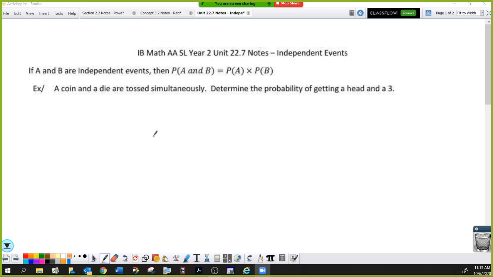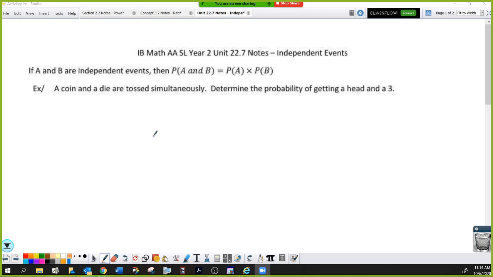I like roulette, even though I know it's a bad game to play. Every single spin is completely a brand new spin. Doesn't matter what's happened in the past. It doesn't matter that 16 red numbers just fell in a row. The probability the next one will be red is near 50-50. Say near because it's not a 50-50 shot, but the point is it's close. It doesn't matter that it's happened 16 times in a row. Independent events are unaffected by one another.